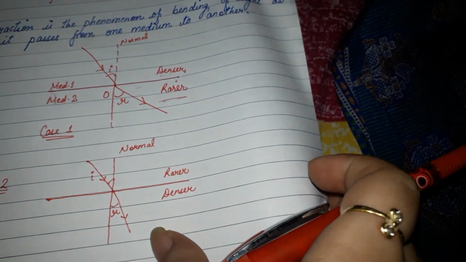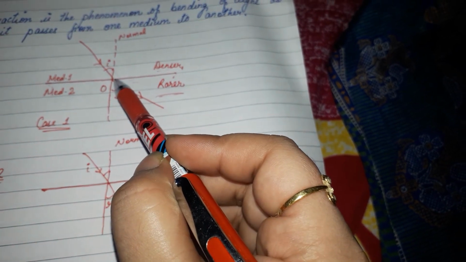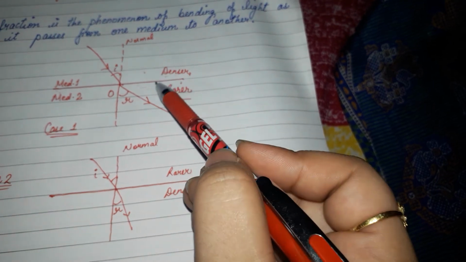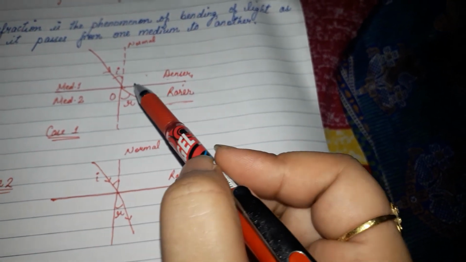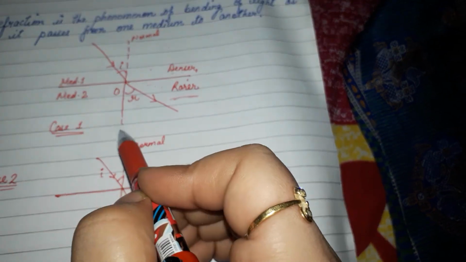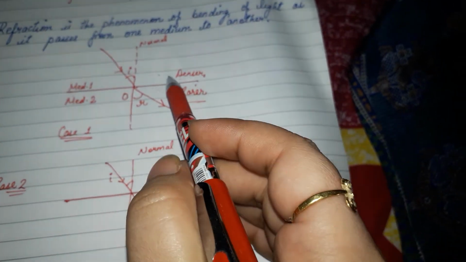Now what happens in case of refraction? If the light ray is passing from the denser to the rarer medium, that means from water to vacuum, then the light ray moves away from the normal. Yes, it moves away from the normal. So this is case 1.